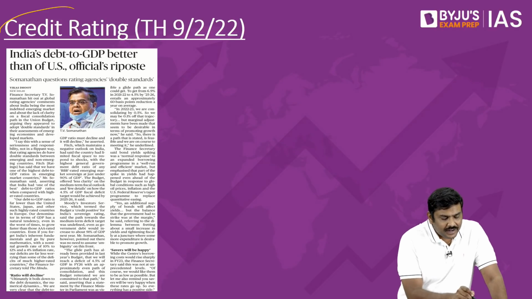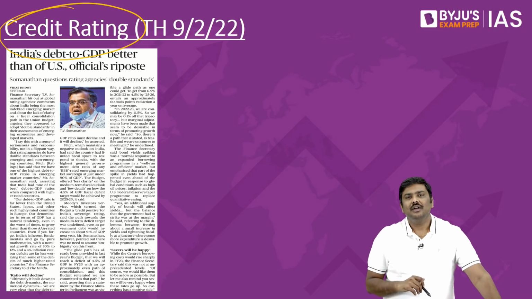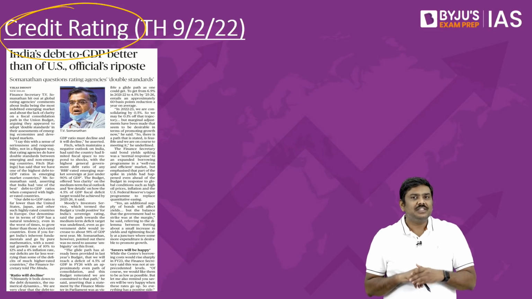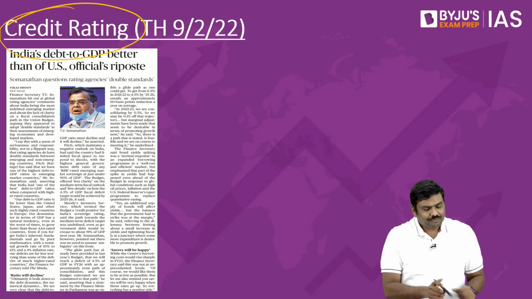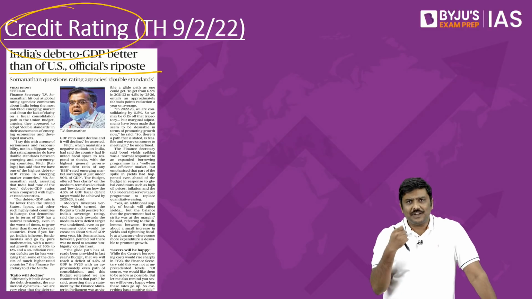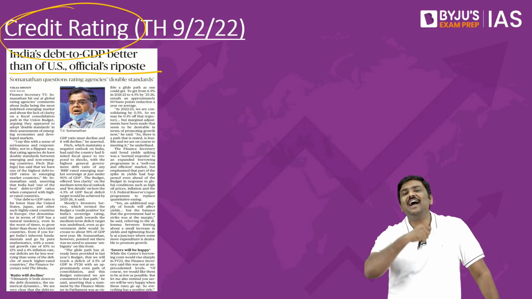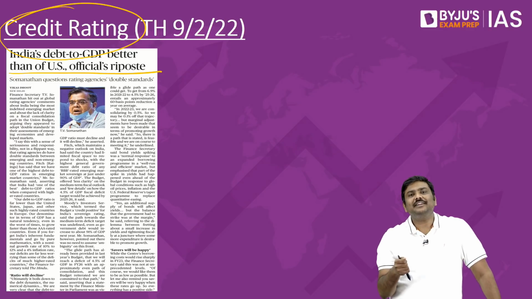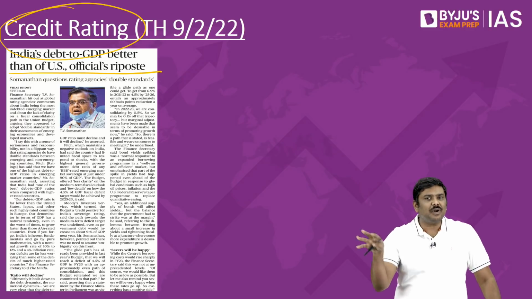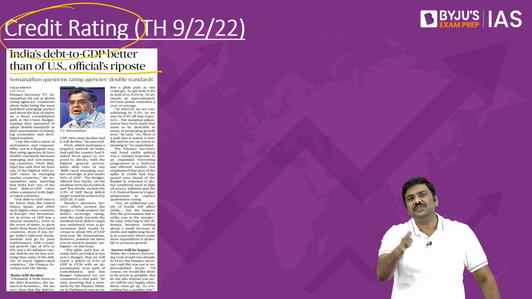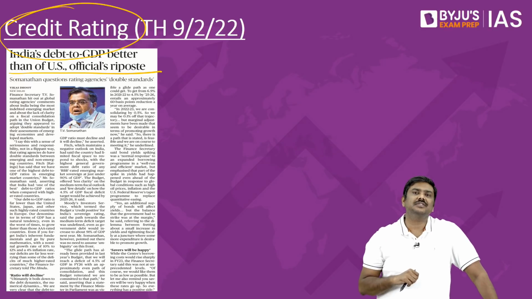Next article related to credit rating. After the budget announcement, some of the credit rating agencies basically stated that India's debt to GDP ratio is very high, and also stated that there is no clear path which has been provided by the government in order to reduce the fiscal deficit in the next couple of years.